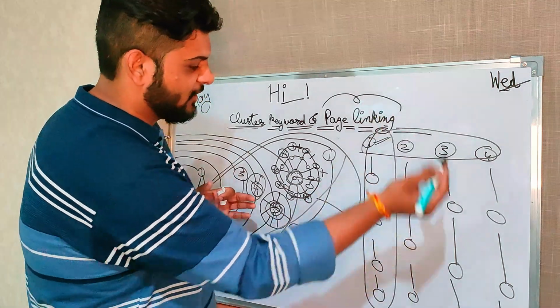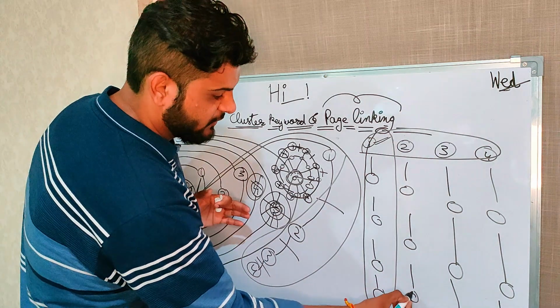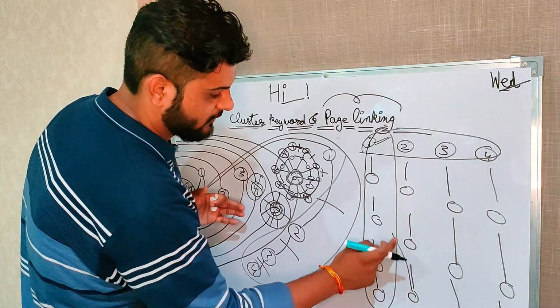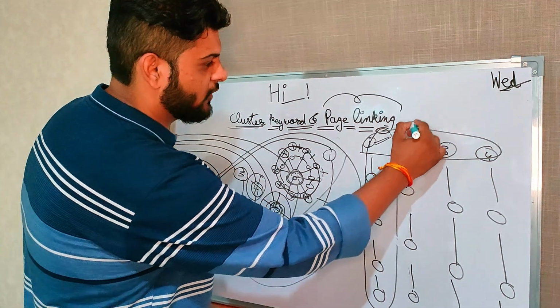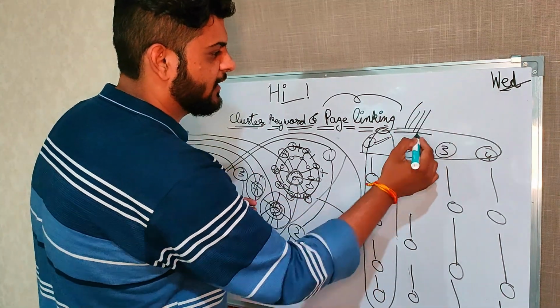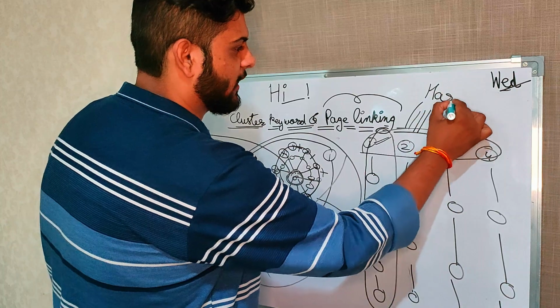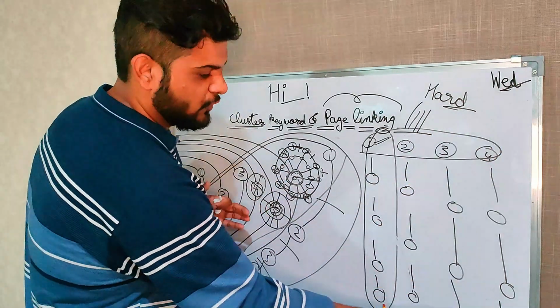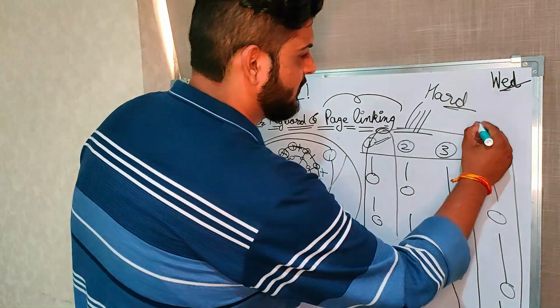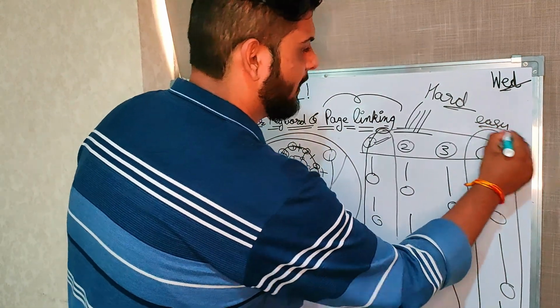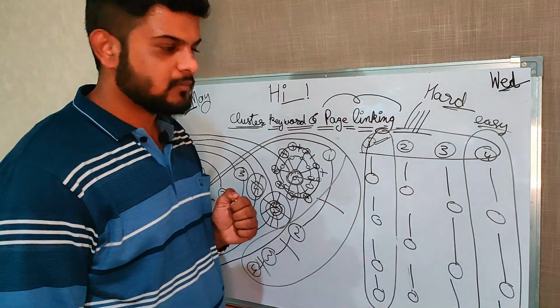So it would be mismatching the whole concept. If this page is linked to that one, it will not understand what service or what cluster keyword it belongs to, and it would be hard to rank. But if you are targeting this thing only, it can be easy to rank this keyword.